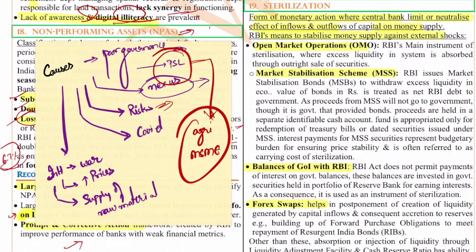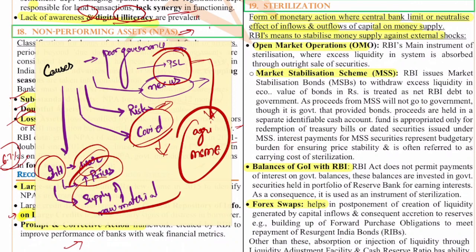COVID has impacted all businesses, and because of this, the NPAs have risen. Also the international reasons, like the war in Ukraine, the increase in the prices of goods, and the supply of raw materials. All these things have taken a hit, and this is leading to an increase in NPA, in fact. So now what are the steps?